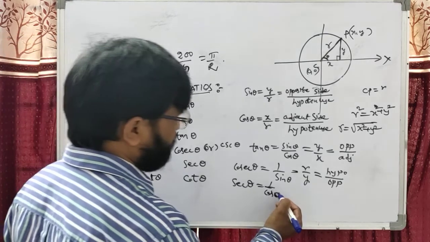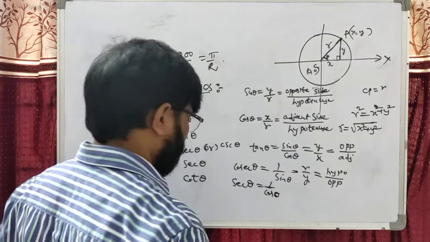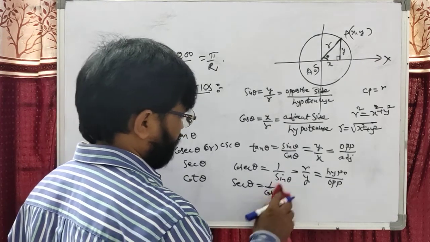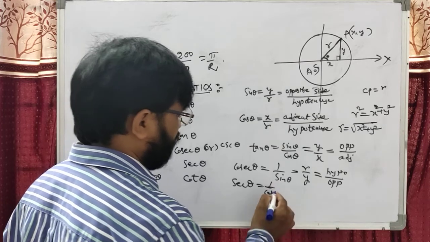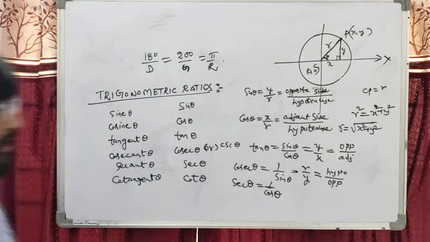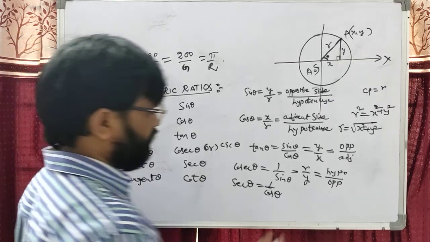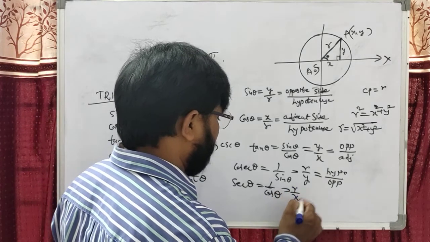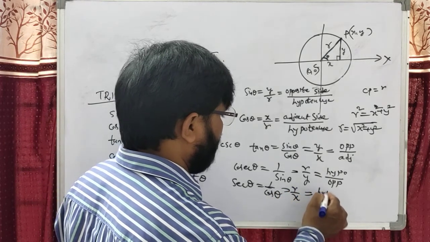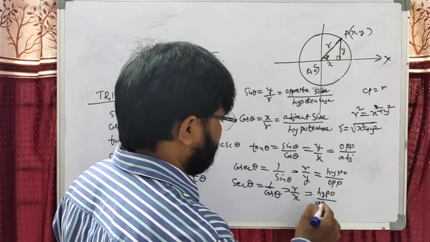These are fundamentals. We know that in 10th standard. Therefore, dear students, secant theta equals 1 by cos theta, that can be written as r by x, that means hypotenuse by adjacent side.